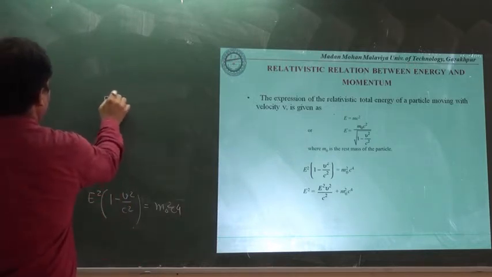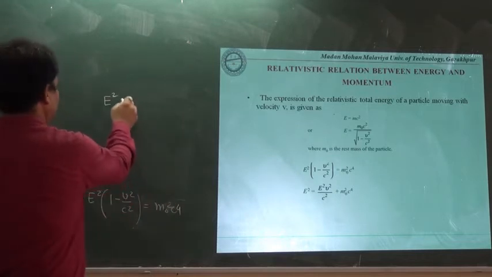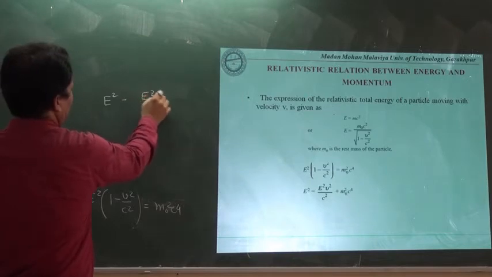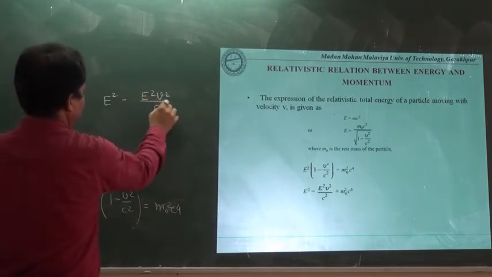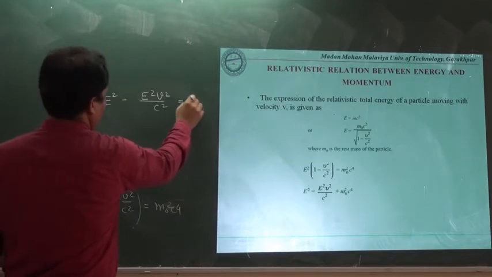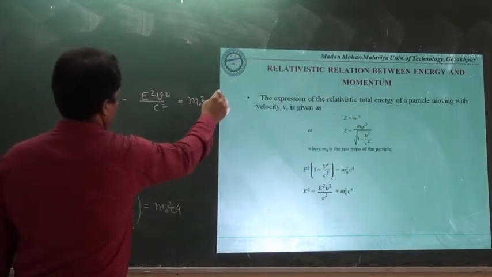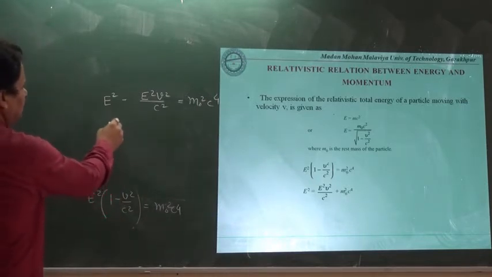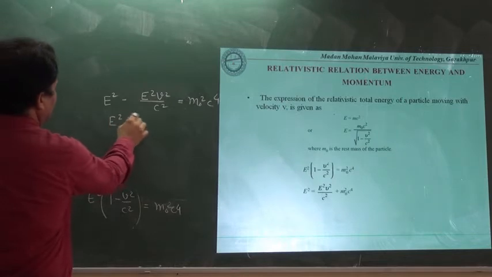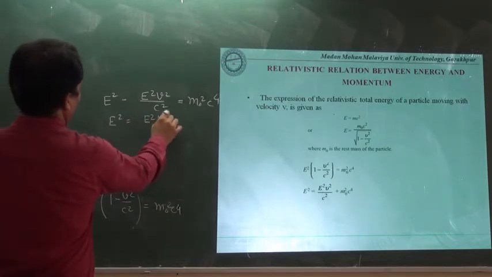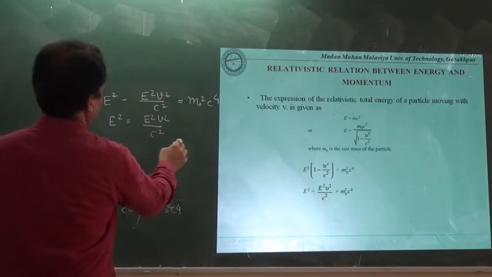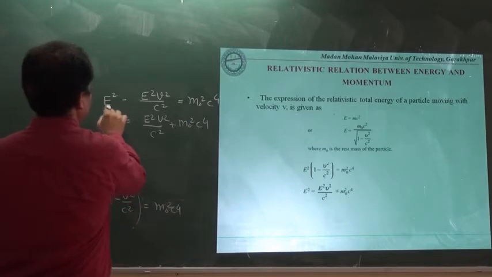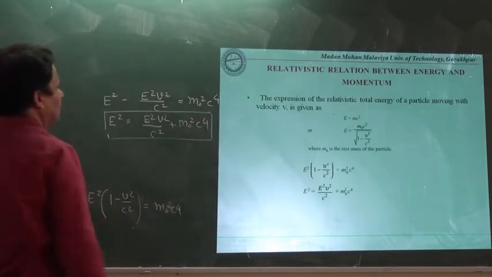So if we open the bracket, then E square minus E square v square upon c square equals m0 square c to the power 4. Or simply we can write E square equals E square v square upon c square plus m0 square c to the power 4. This is the relation between E and v.